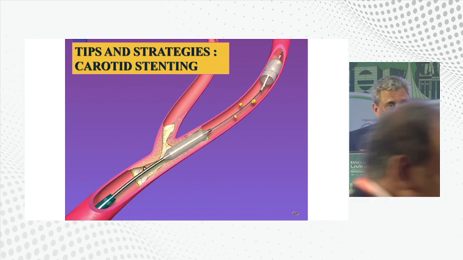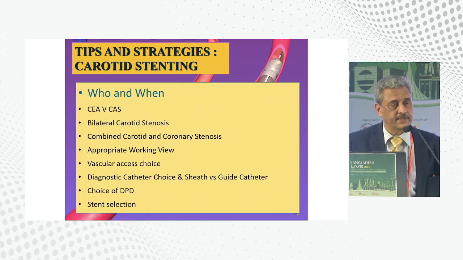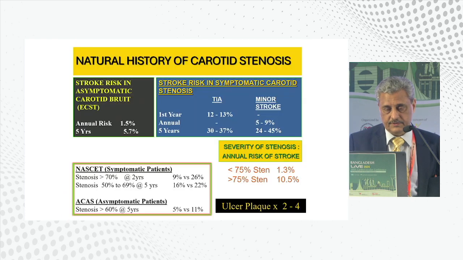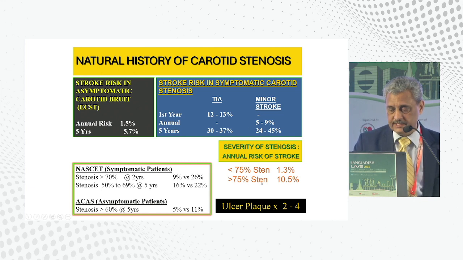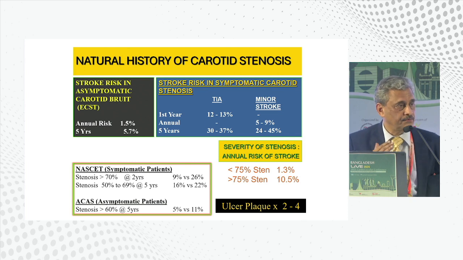I'm going to talk about who is a candidate to get an intervention in the carotid arteries. And second, I'm going to talk about how we go about with these interventions. So 10 tips which I'll be talking about. So when you have to choose who is a good candidate, we need to know the natural history of carotid stenosis. And from the natural history, we know that whenever the stenosis becomes more than 75%, the annual incidence of stroke jumps from 1.3 to 10.5%. So approximately 70 to 75% is the cutoff severity where the carotid causes more risk.